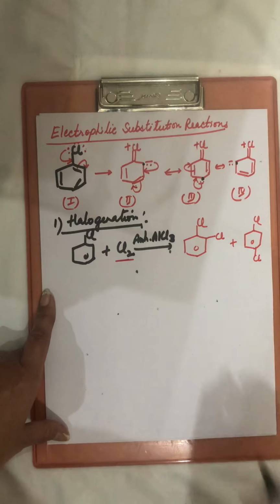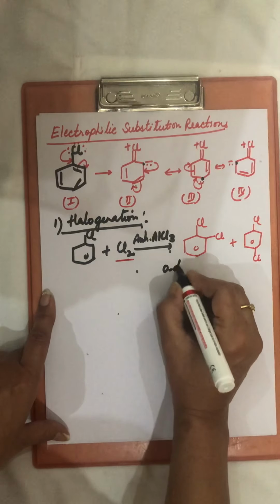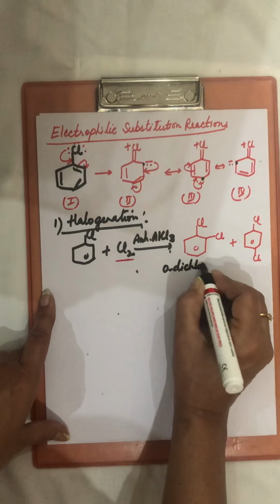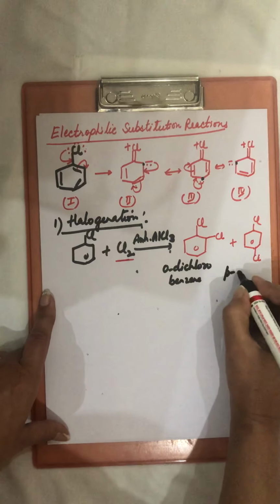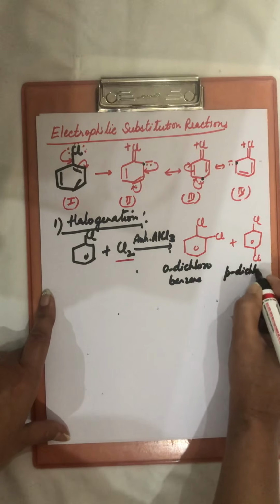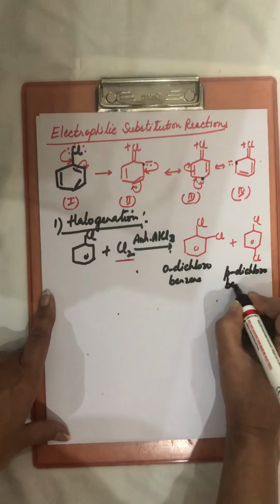So we will get ortho dichlorobenzene and para dichlorobenzene.